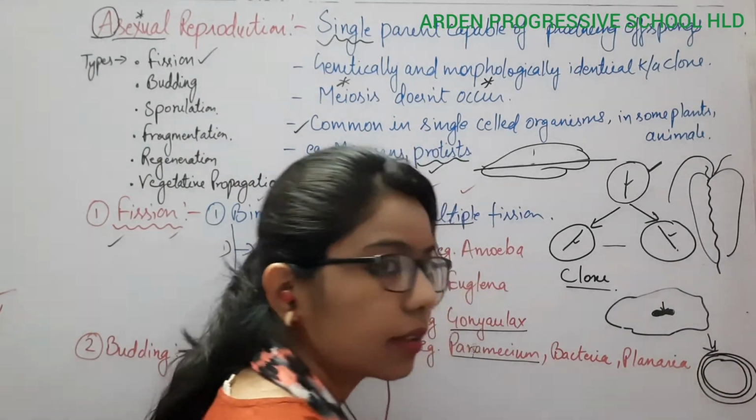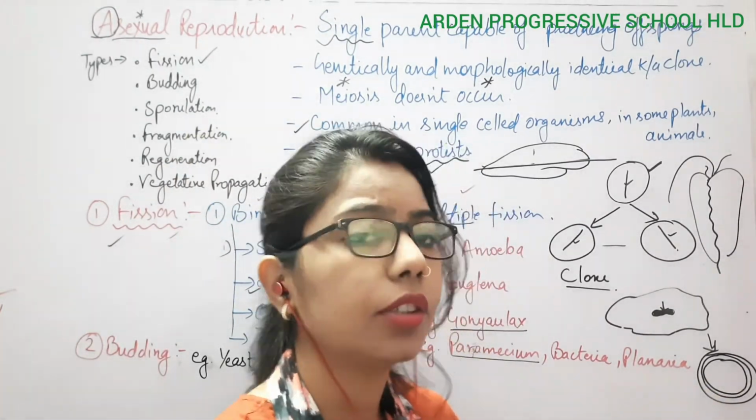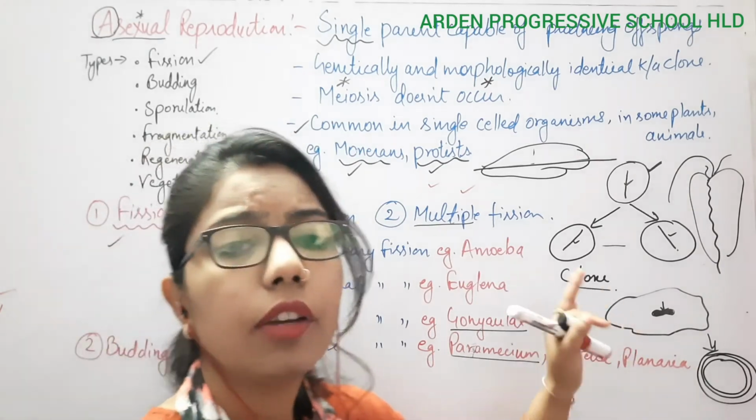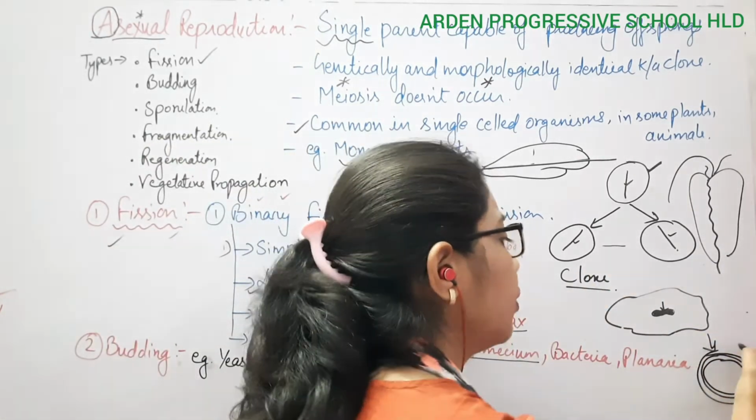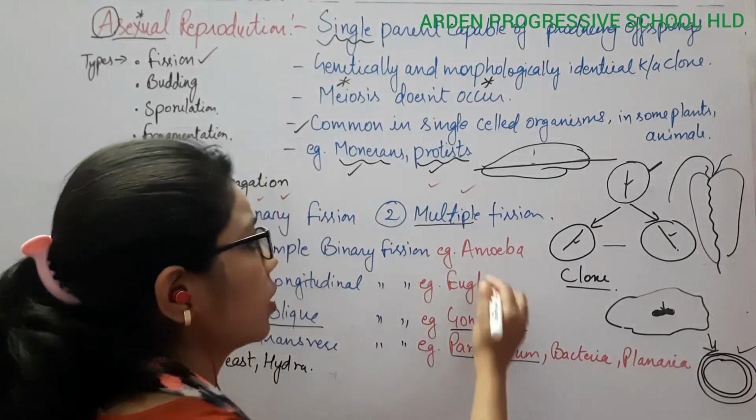This acts as protection during unfavorable conditions. This layered structure is known as a cyst.